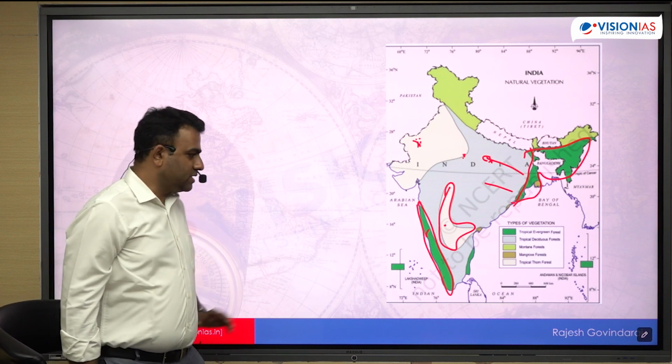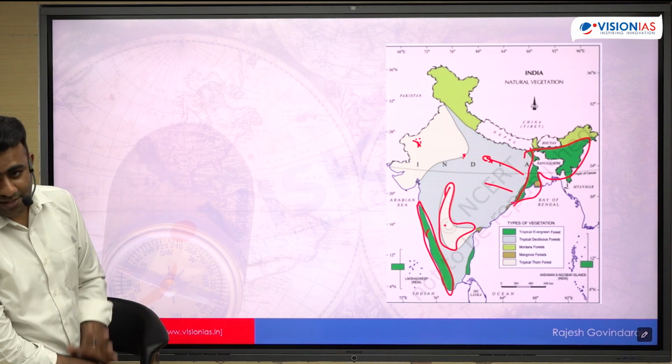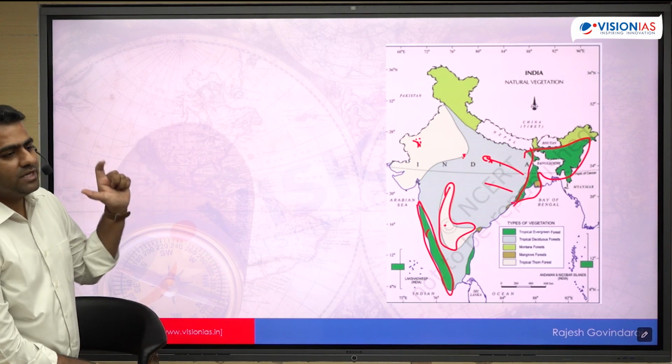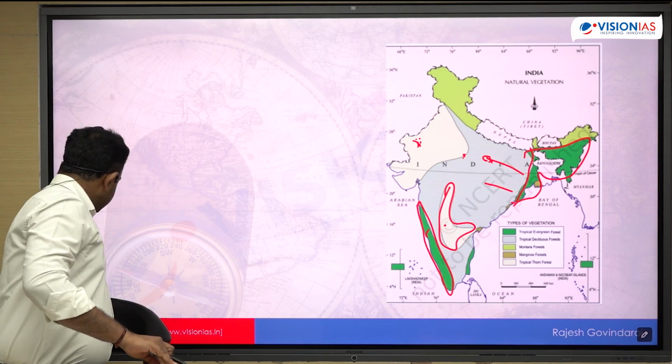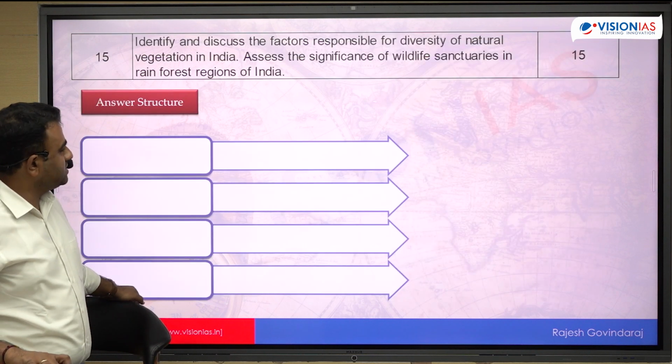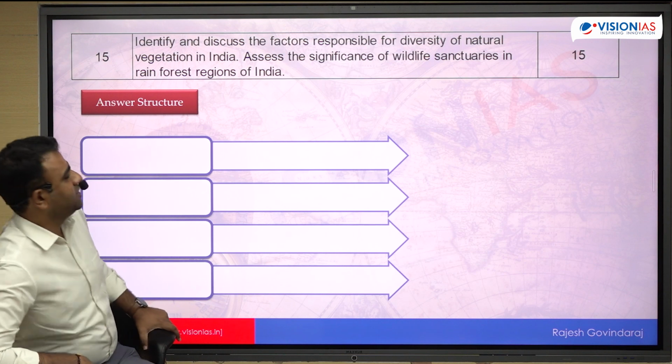So all these conditions you will have to explain. These are the various factors, with examples, and how exactly each factor influences the nature of vegetation. The second part is what makes this question applied. Otherwise, this is completely static and direct.